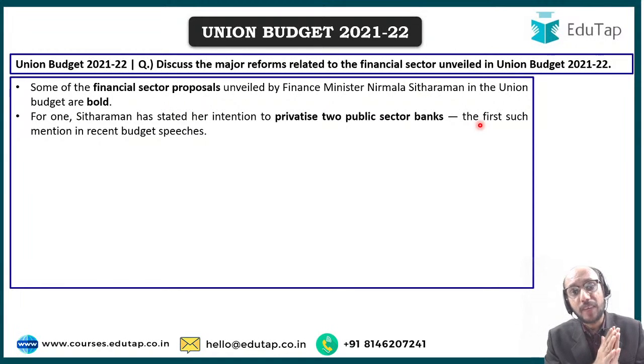And this is a very, very bold move. This is a very, very significant move, because for the government to come out openly and say that we are going to privatize 2 public sector banks, that is a very big deal. Please try and understand why. You may be knowing the meaning of disinvestment. Disinvestment means government selling stakes in, let us say, state owned enterprises. Let us say I'm the government of India and I'm selling maybe 5%, 10% stake in some state owned enterprise.